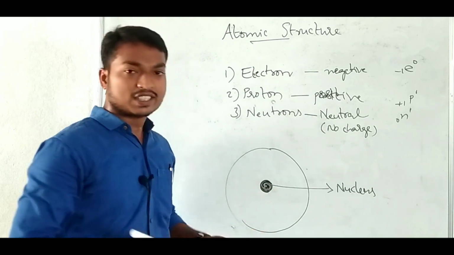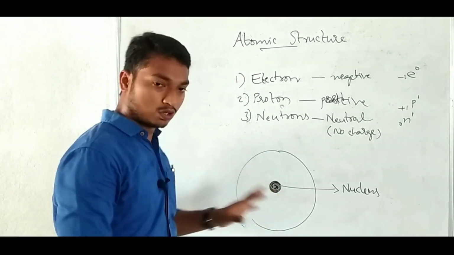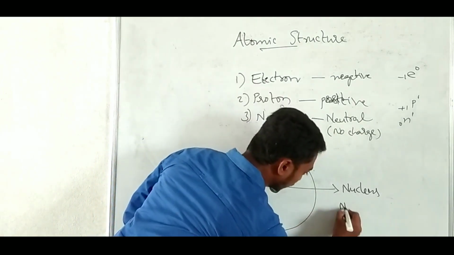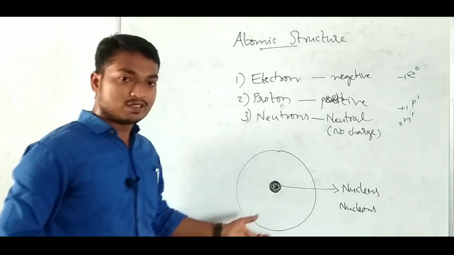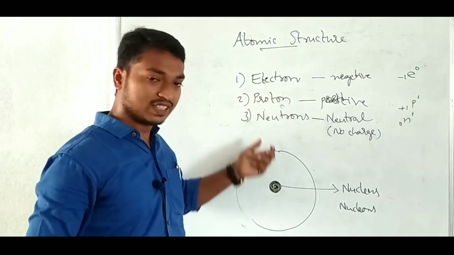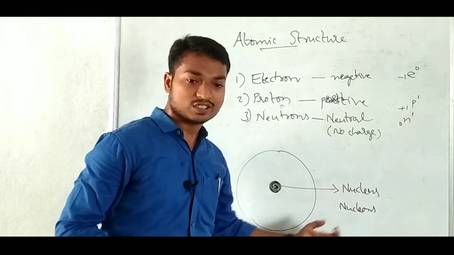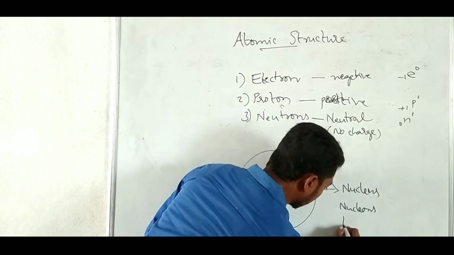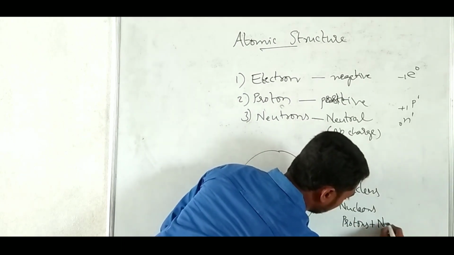In the nucleus, two of the subatomic particles we discussed before are present. Those are called nucleons. What are nucleons? Nucleons are nothing but protons and neutrons.